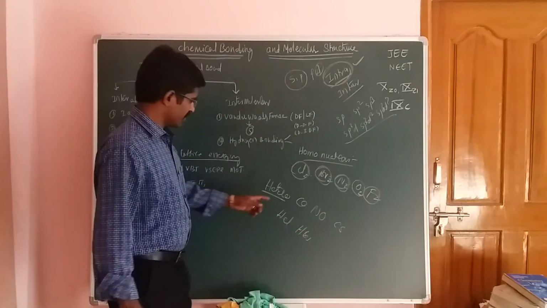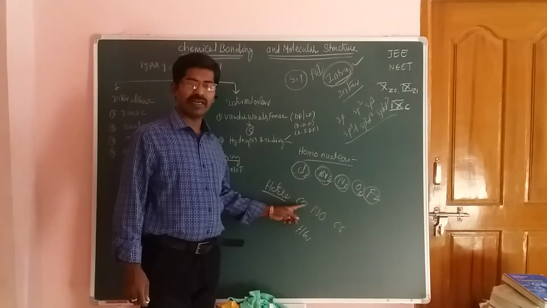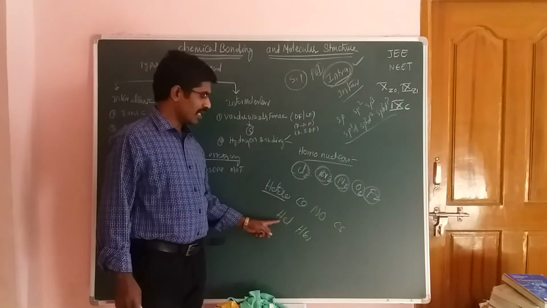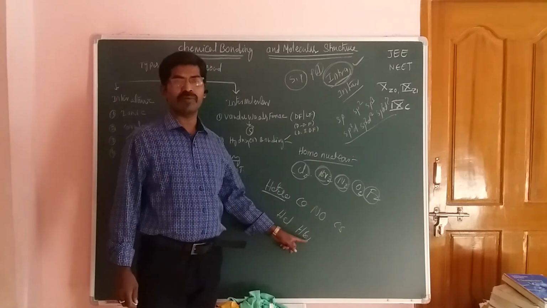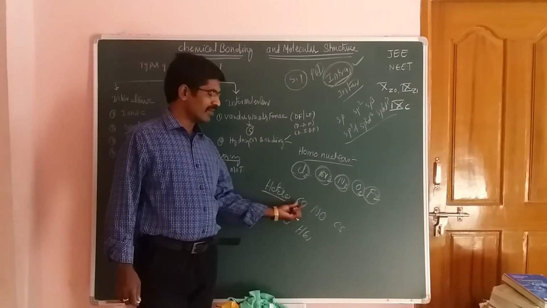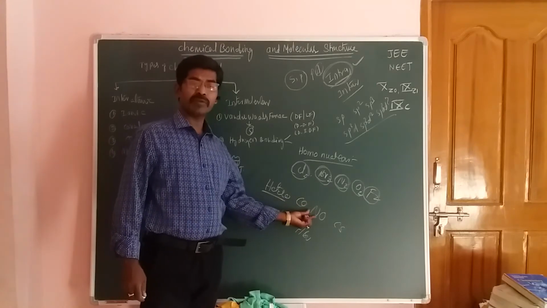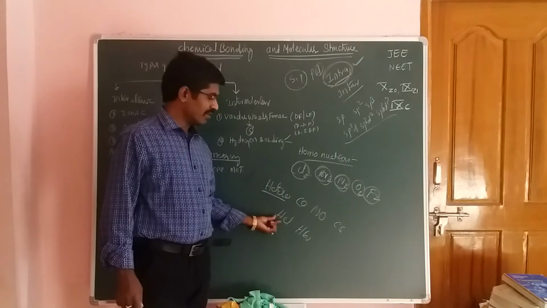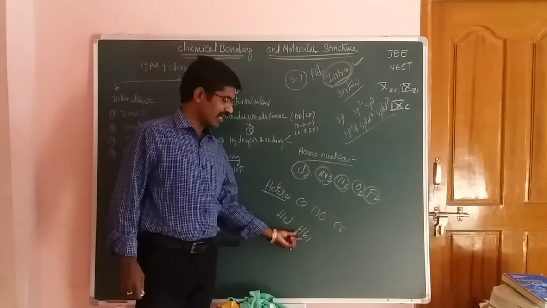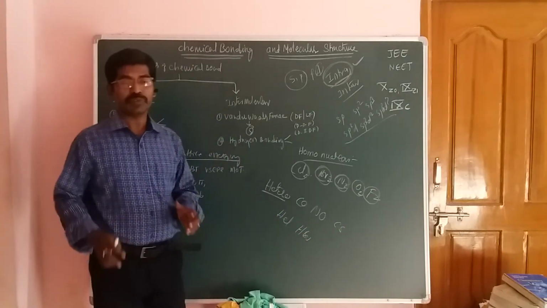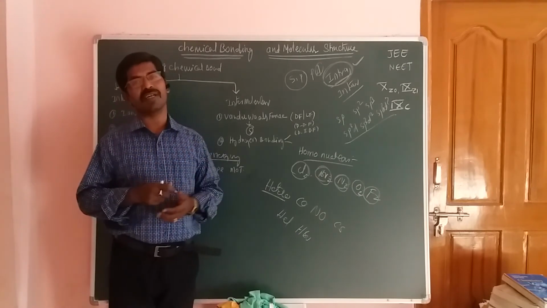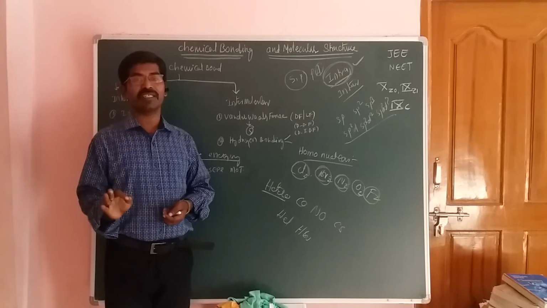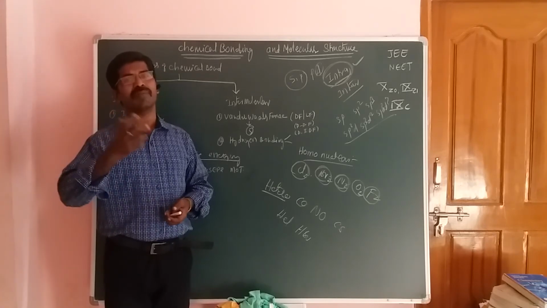Now here you should observe carbon and oxygen, nitrogen and oxygen, carbon and sulfur, hydrogen and chlorine, and hydrogen and bromine. Okay. So carbon is a different element from oxygen, nitrogen different from oxygen, carbon different from sulfur, hydrogen different from chlorine, and hydrogen different from bromine. Okay. So these type of molecules are called heteronuclear diatomic molecules.